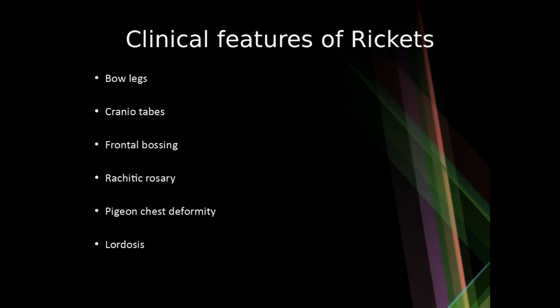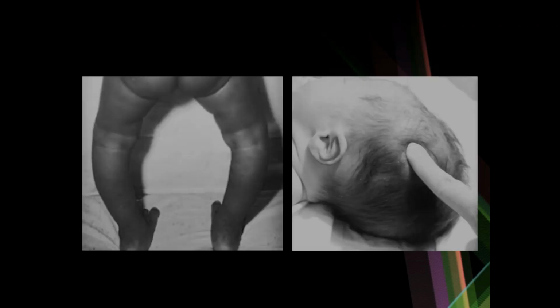These are all the clinical features of rickets. So the first is bow legs, then there is craniotabes, then there is frontal bossing, rachitic rosary, pigeon chest deformity, and then there is lordosis. Let us see the pictures of each of these clinical features.